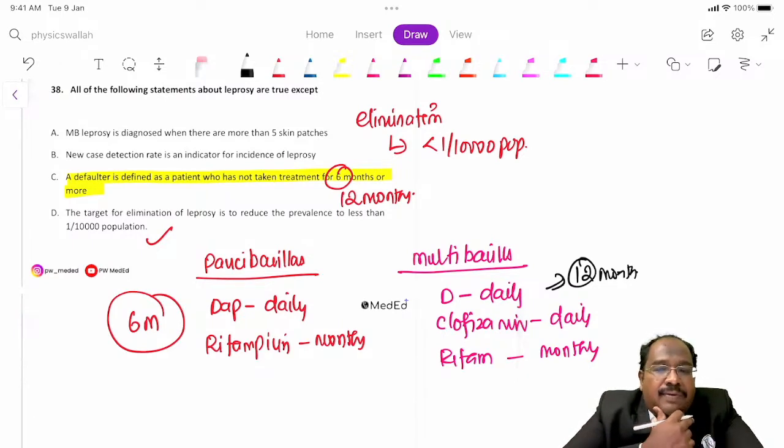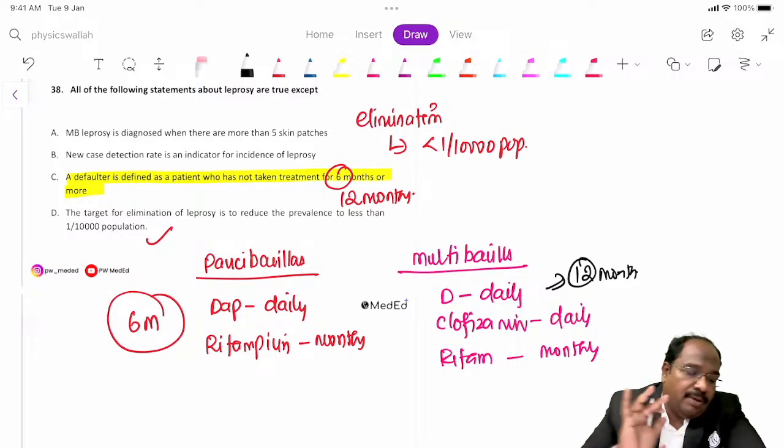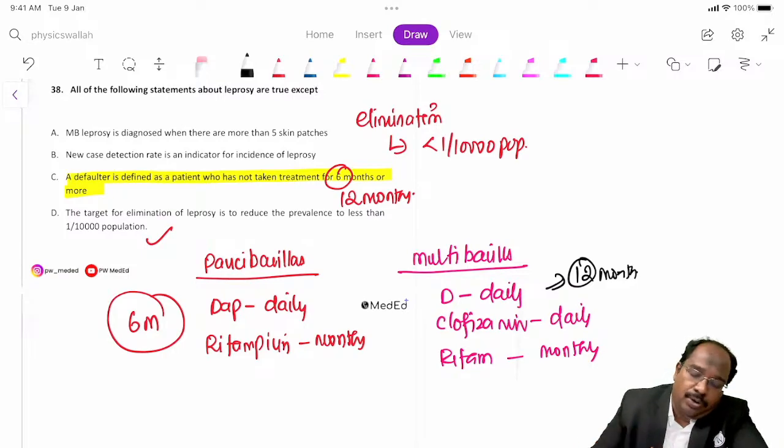And we have a test available, lepromin test. So what is the use of lepromin test? Lepromin test is not a diagnostic test. It is used to estimate prognosis. Mostly leprosy we diagnose clinically. So lepromin test is not a diagnostic test. It estimates prognosis. I am repeating, prognosis.